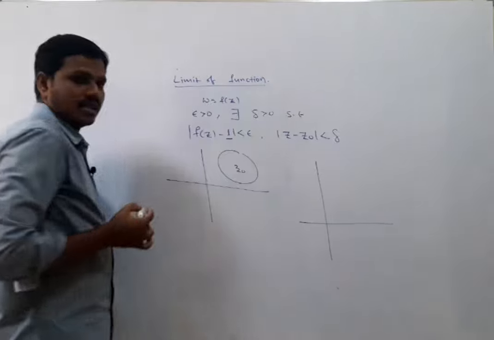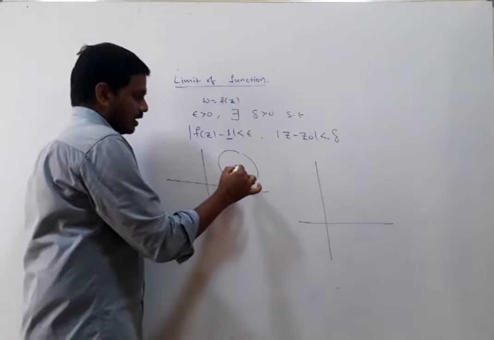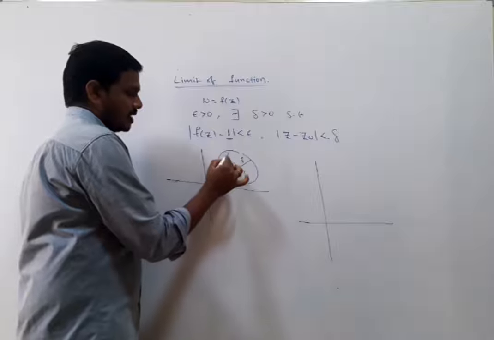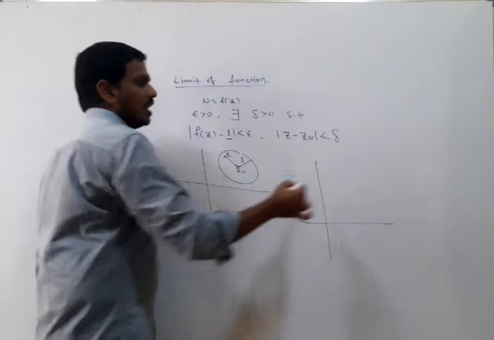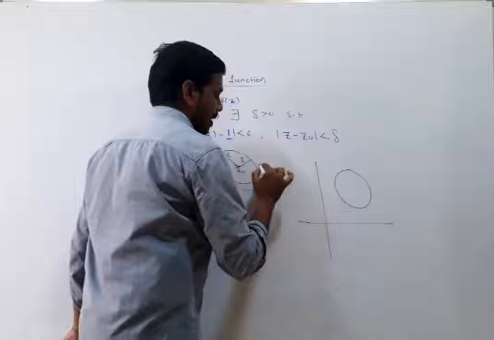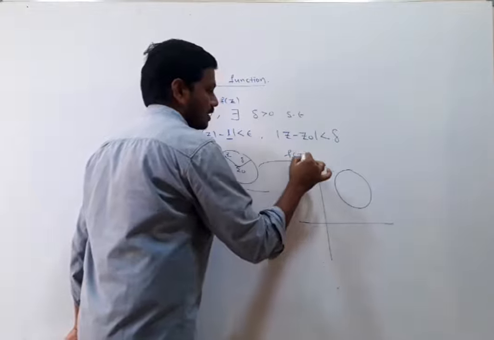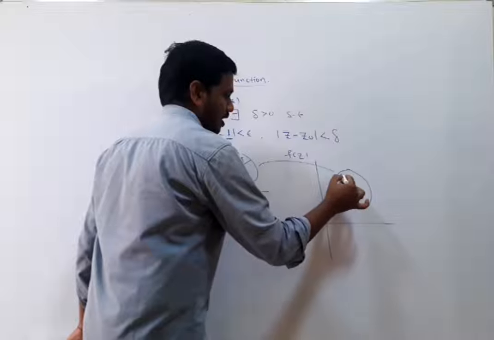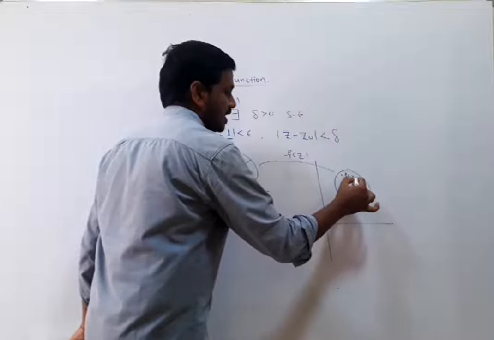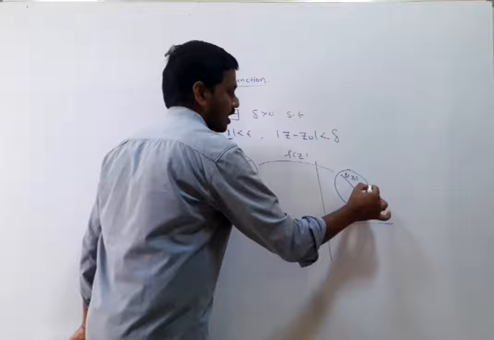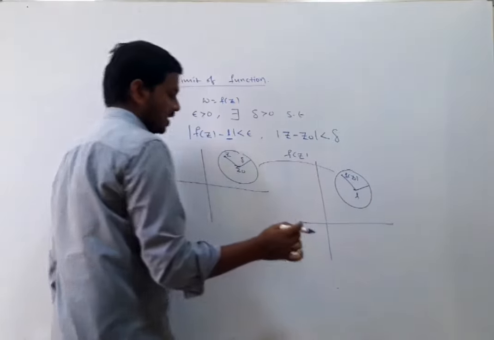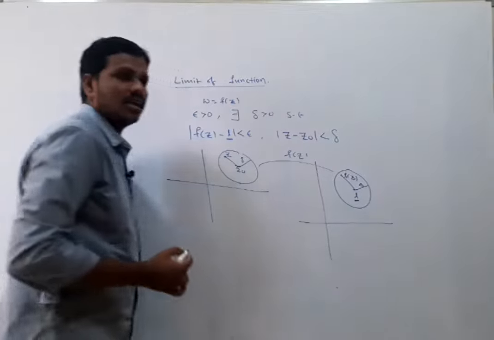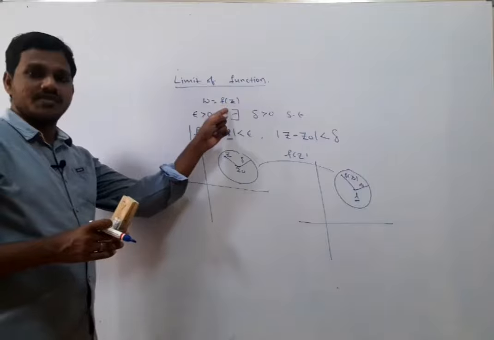This is the neighborhood of z naught. When z approaches z naught, the corresponding function, the mapping, is f of z. Here it is f of z naught, or L. I am taking L, then the function f of z is tending to L. We say that this L is called the limit of the complex function f of z.